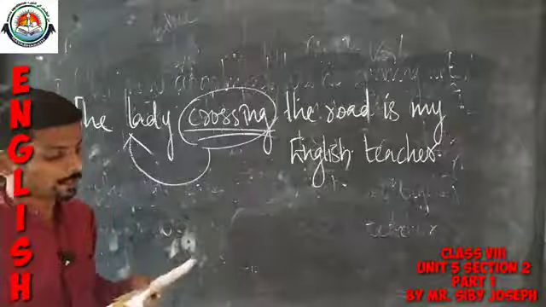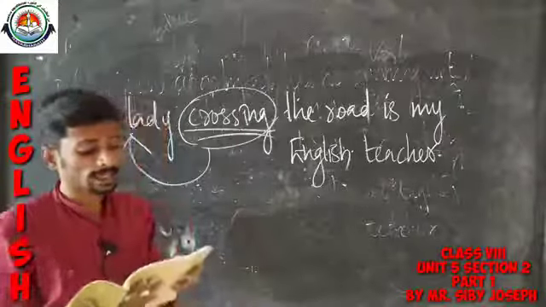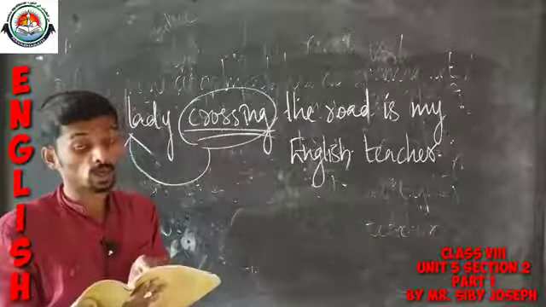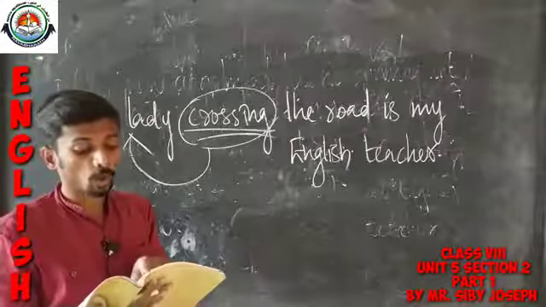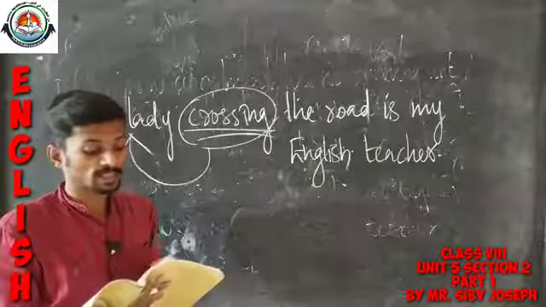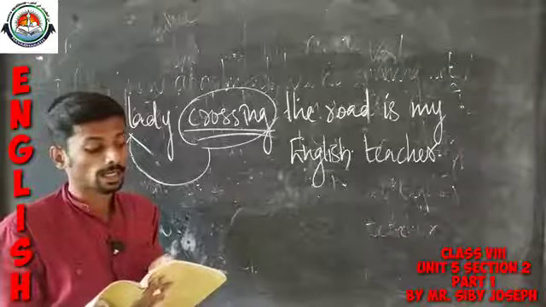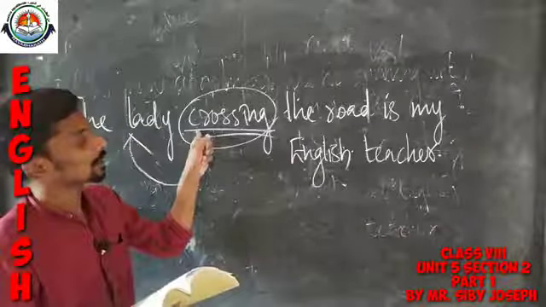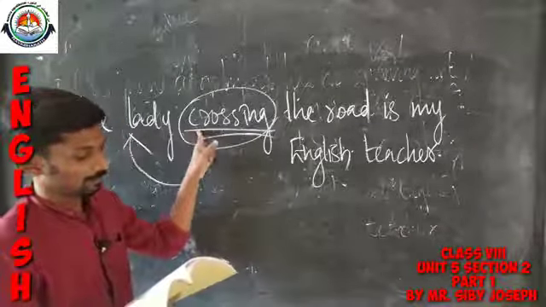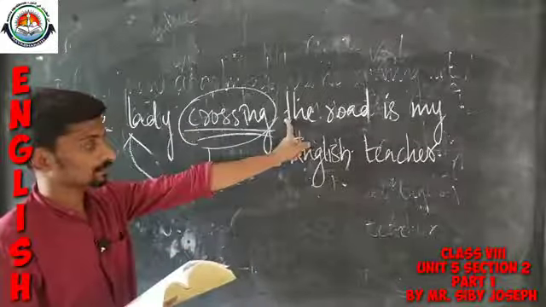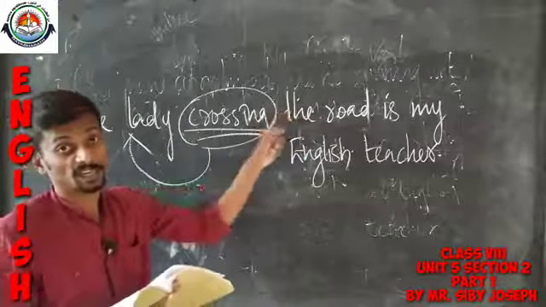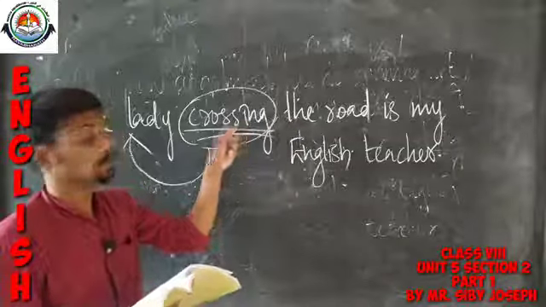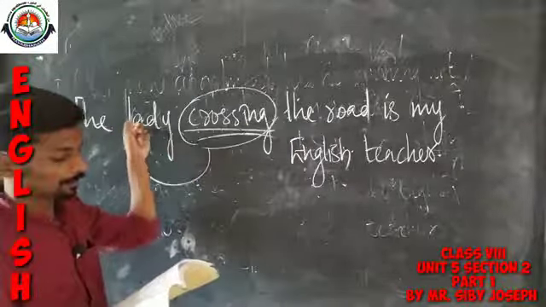So in this sentence the present participle crossing helps to form an adjectival phrase qualifying the noun lady. Crossing the road is an adjectival phrase which is used here to qualify the noun.